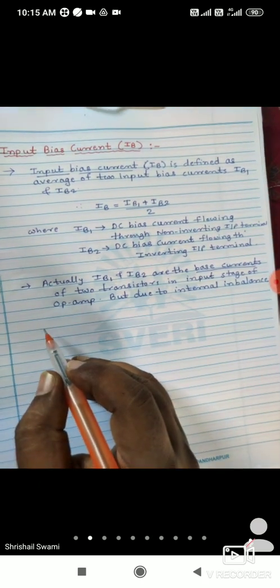Due to internal imbalance between the two inputs, where V1 and V2 are connected and IB1 and IB2 flow, the currents IB1 and IB2 are not equal. Standardly they should be equal, but due to some internal imbalance in the op amp circuit, the currents IB1 and IB2 are not equal here.